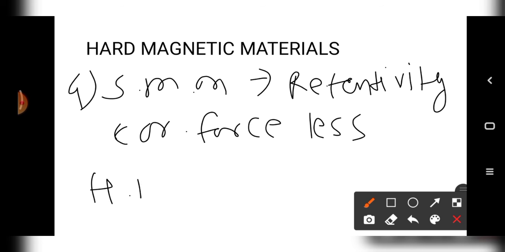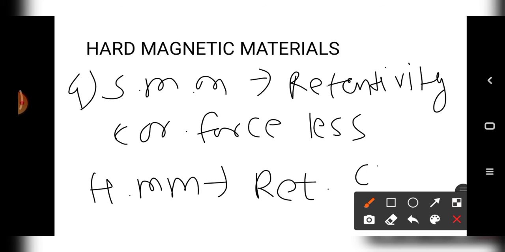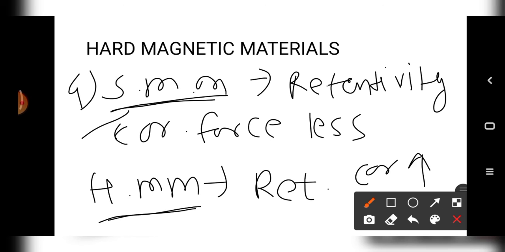In case of hard magnetic material, retentivity and coercive force are large or more, because the area of the BH curve is small in soft magnetic material and the area of the BH curve of hard magnetic material is large.